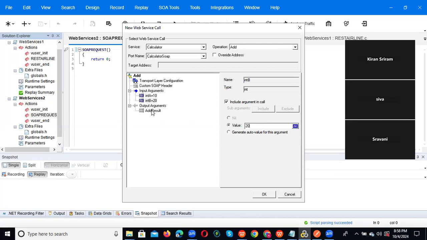And you want to see the results as a saved parameter name, param add results. Okay, yourself you can give anything. Add results also you can give. Okay, add results. Then after that, we have given the inputs, and where you want to save, you have given. Just click OK. Then our SOAP request script will be developed.